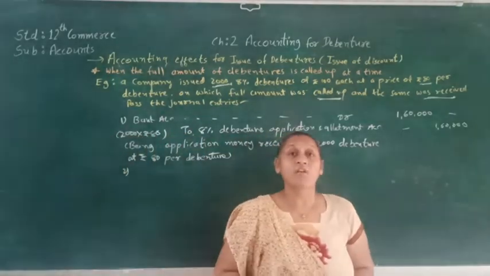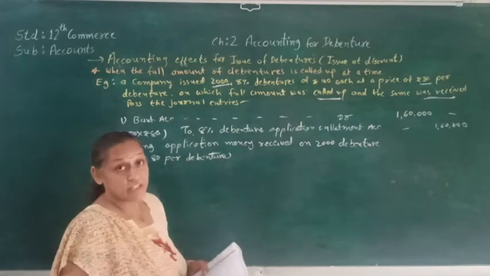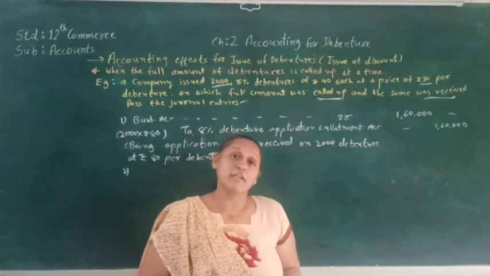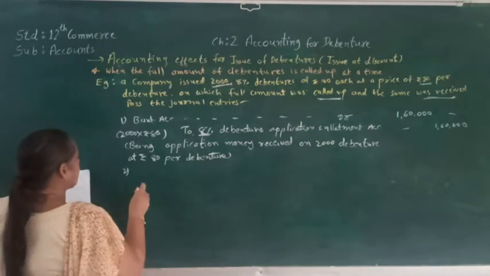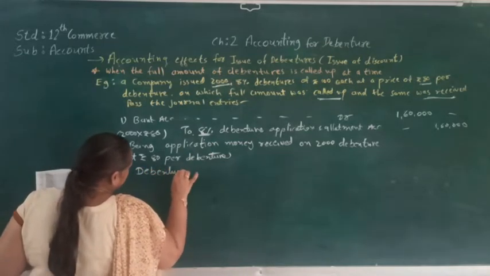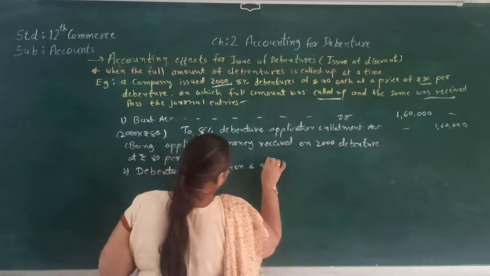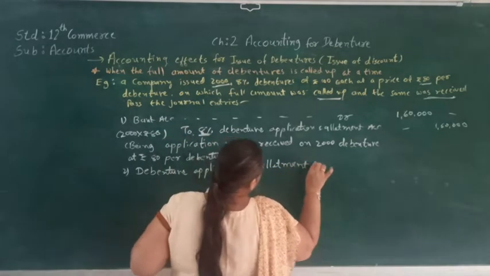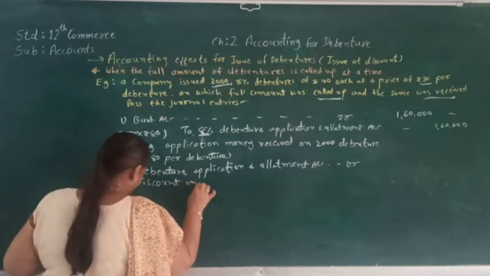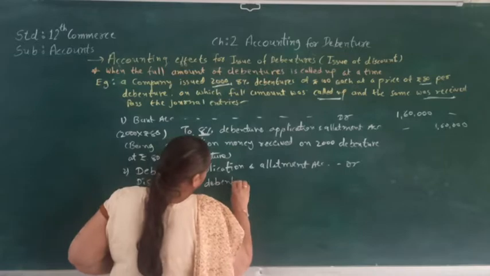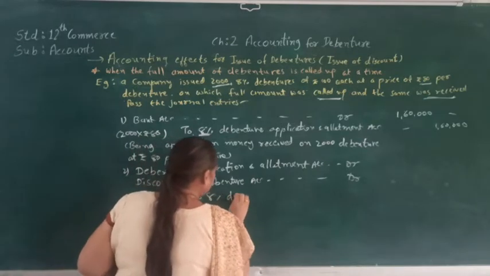So in the second journal entry we have to debit the discount account. For that, the journal entry will be 8% debenture application and allotment account debit, discount on debenture account debit, to 8% debenture account. Sorry, 8% debenture, not 10%. So let's pass that journal entry.